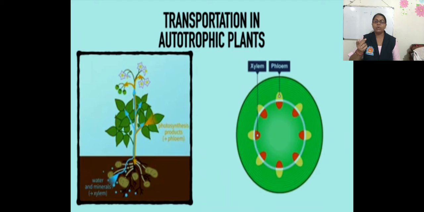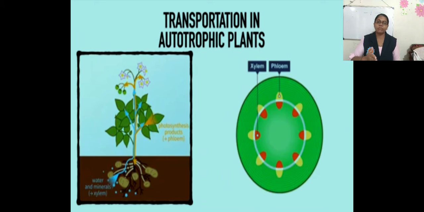Now, what is the function of the xylem? The function of the xylem is the transport of minerals and water from the roots to all the aerial parts of the plant. Now next is phloem.